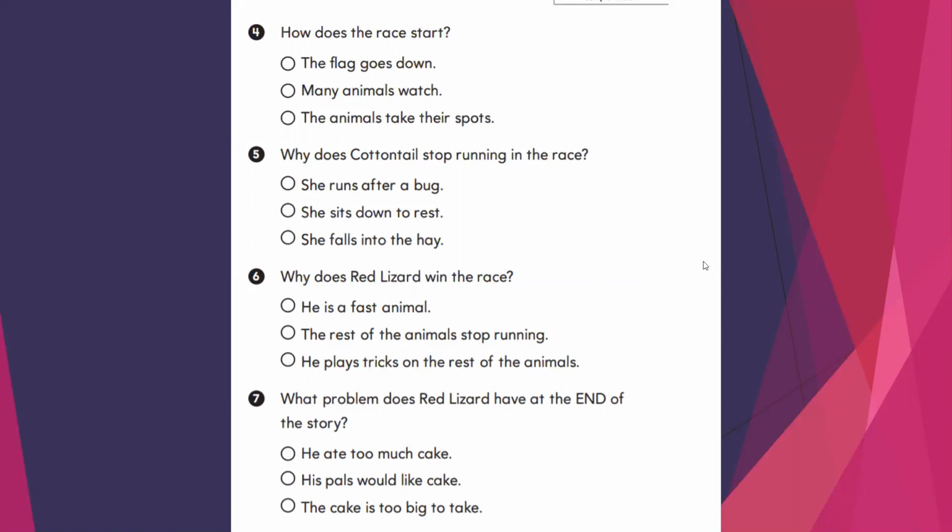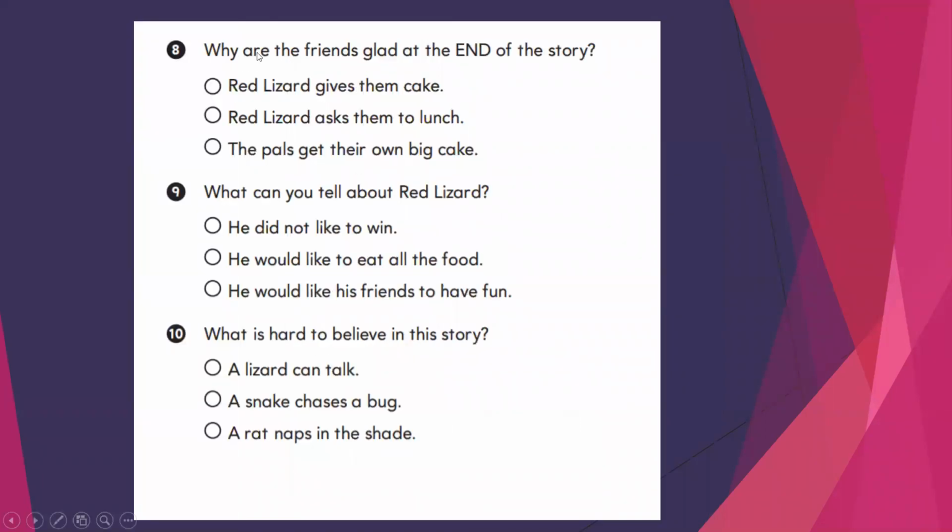What happens? He plays tricks on the rest of the animals. Number 7: What problem does the red lizard have at the end of the story? He ate too much cake. His pals would like cake. The cake is too big to take. Number 8: Why are the friends glad at the end of the story? Red lizard gives them cake. Red lizard asks them to lunch. The pals get their own big cake.